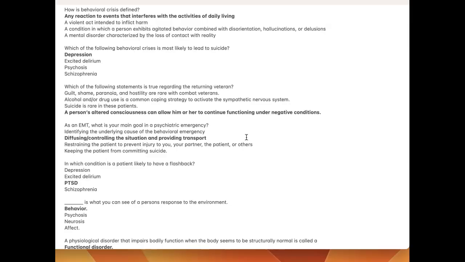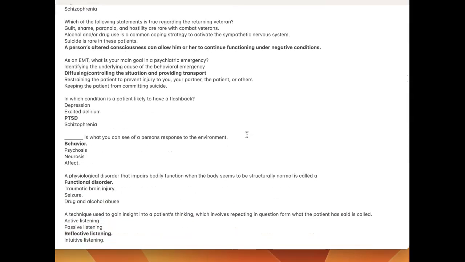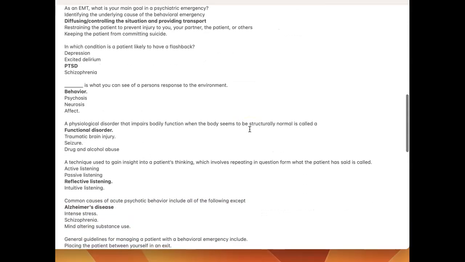Diffusing/controlling the situation and providing transport. In which condition is a patient likely to have a flashback? PTSD. Blank is what you can see of a person's response to the environment. Behavior. A physiological disorder that impairs bodily function when the body seems to be structurally normal is called a functional